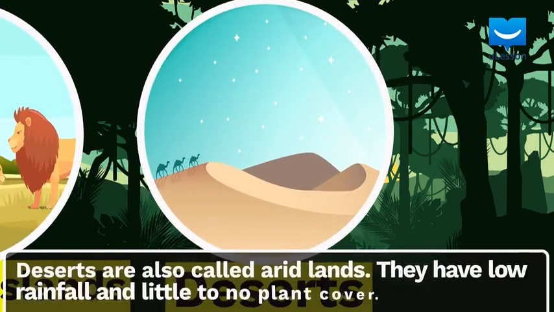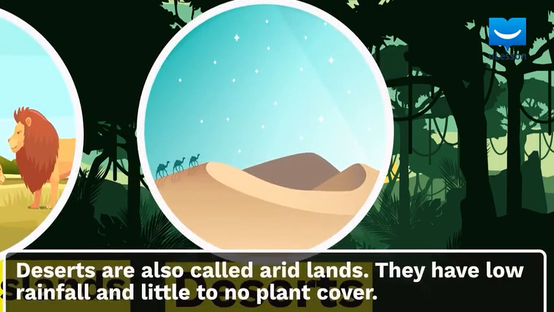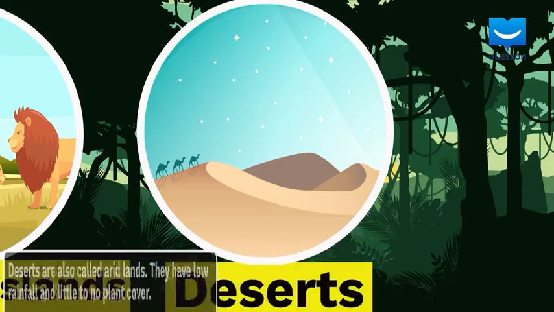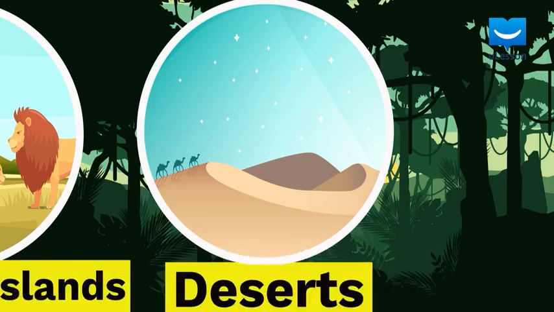Deserts are also called arid land. They have little to no plant cover, and they exist in places with very low rainfall. Like the other terrestrial biomes discussed, they are also classified into temperate and tropical based on the weather conditions present.